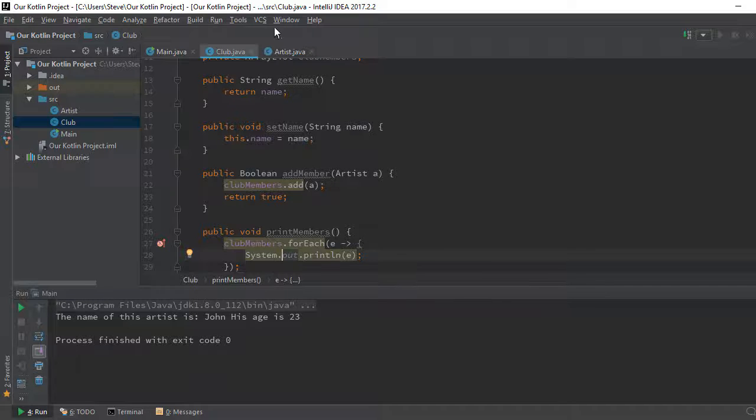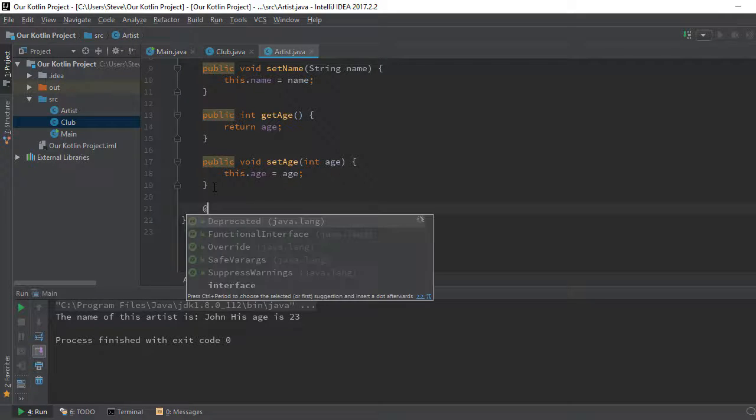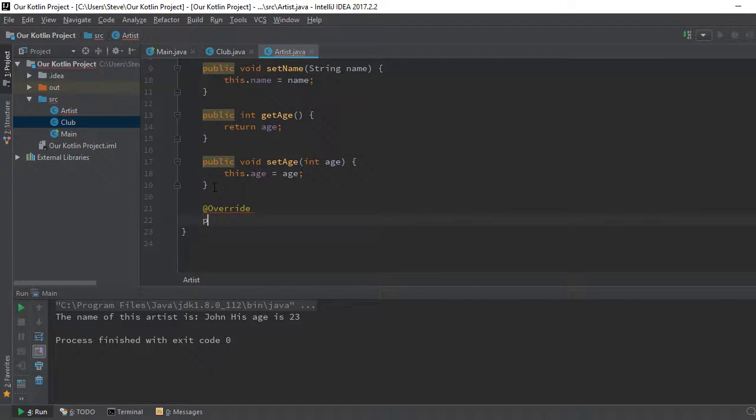But we can override the toString function here. Let me override it. Override public String toString.